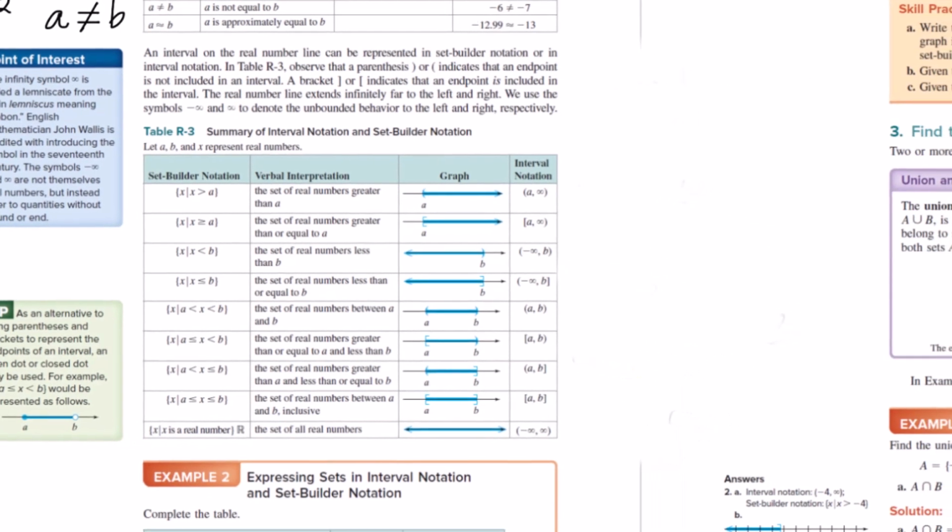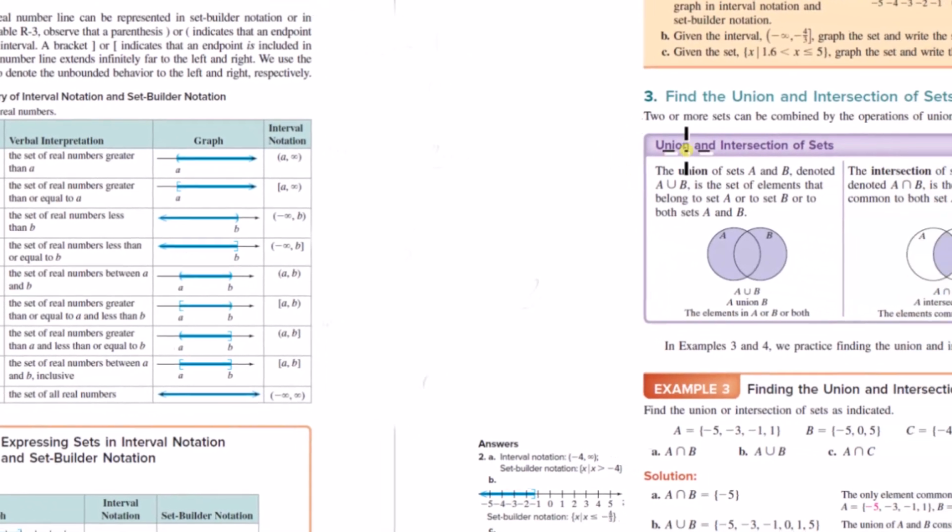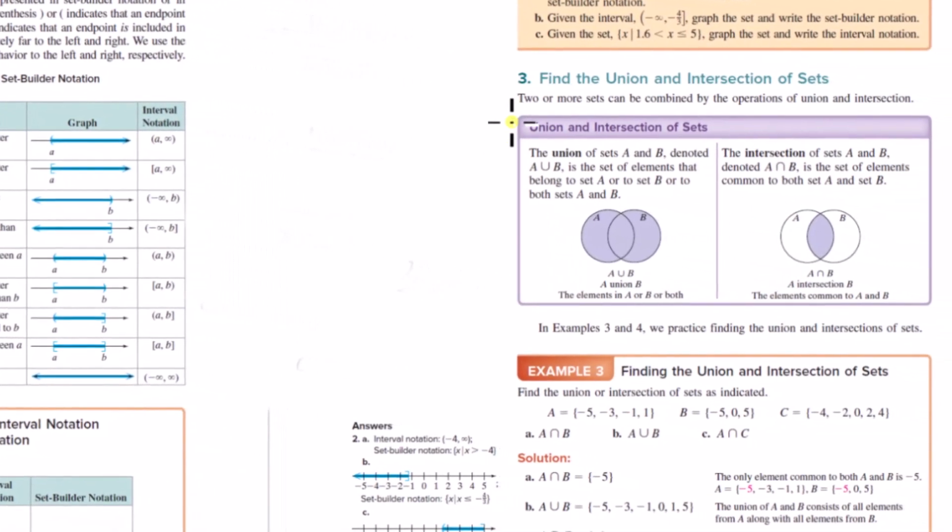Okay, now something else we can do with sets is perform operations to create new sets from previous sets. The operations are union and intersection.